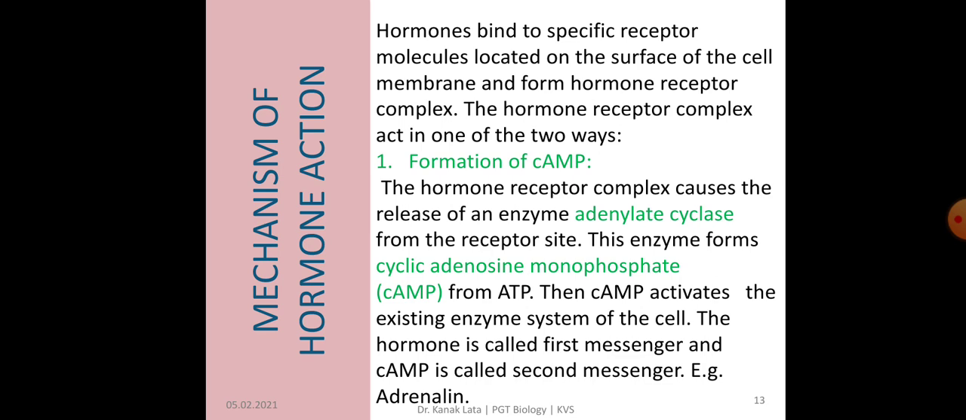In this case, the hormone receptor complex causes the release of an enzyme, and the name of that enzyme is adenylate cyclase, from the receptor site, and this enzyme forms cAMP, that is cyclic adenosine monophosphate, from ATP. And this cAMP activates the existing enzyme system of the cell. Here the hormone is called first messenger and cAMP is called second messenger. An example of such type of hormone is adrenaline.